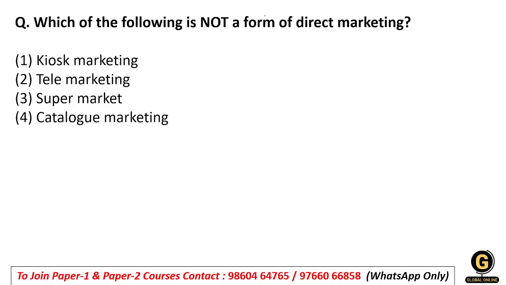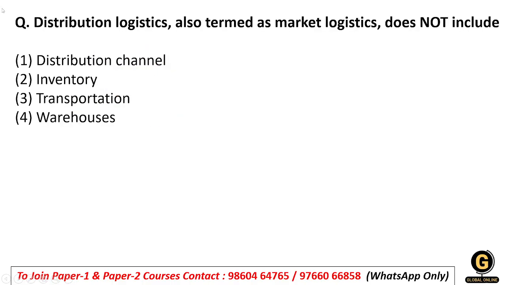Which of the following is not a form of direct marketing? Kiosk marketing, telemarketing, supermarket, and catalog marketing. Here students, kiosk, tele, and catalog, all three are examples of direct marketing, but supermarket is not any sort of direct marketing tactic. So option number 3, supermarket, will be the right answer.